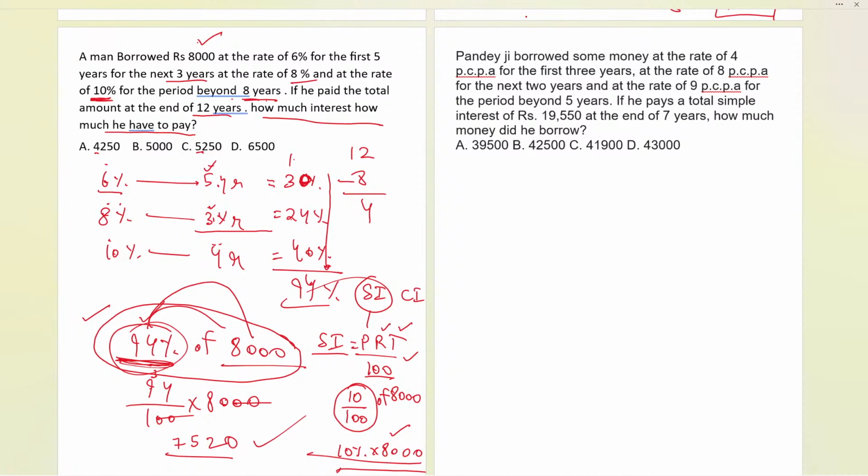Okay, 4% per annum. Thirty seconds to go. Five seconds.